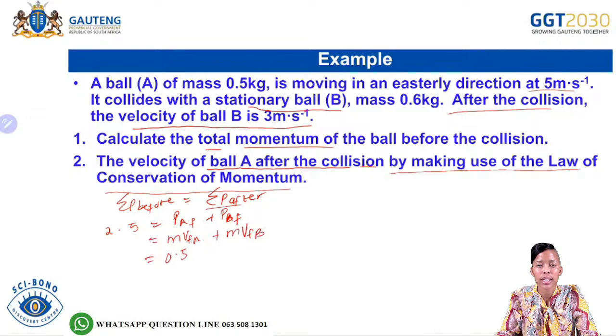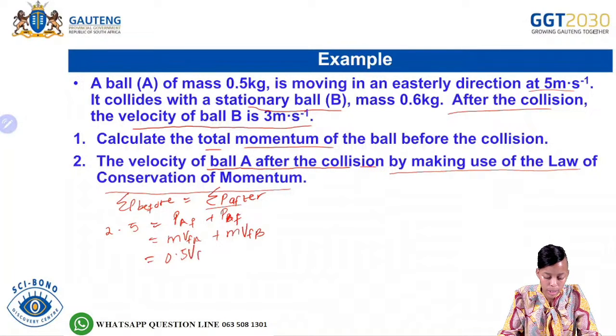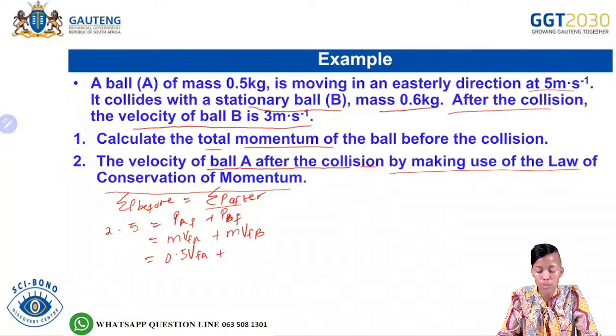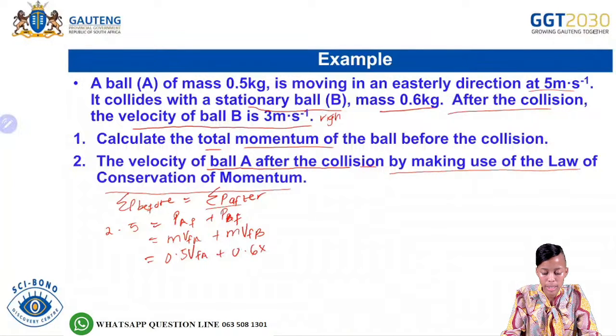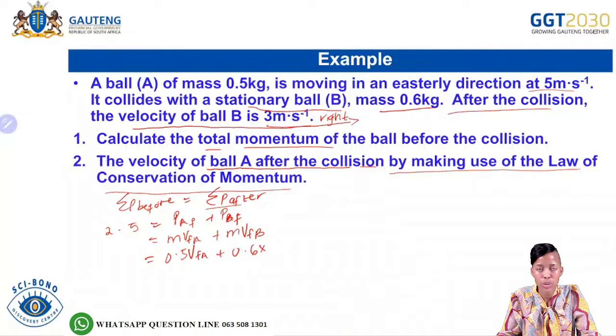The final velocity of ball A is what we need to calculate. The mass of ball B is 0,6. The final velocity of ball B we said is 3 meters per second, to the right.